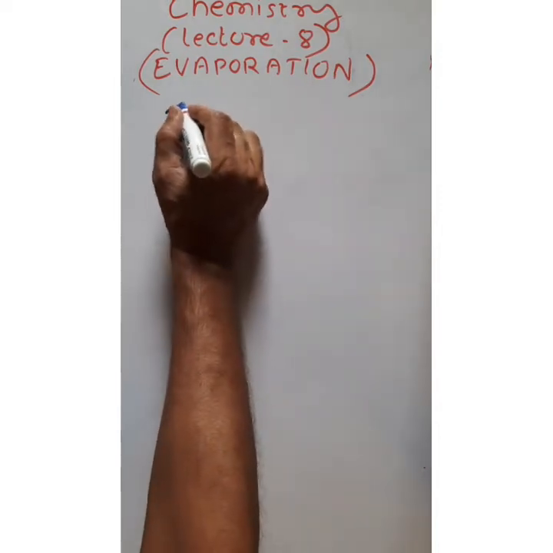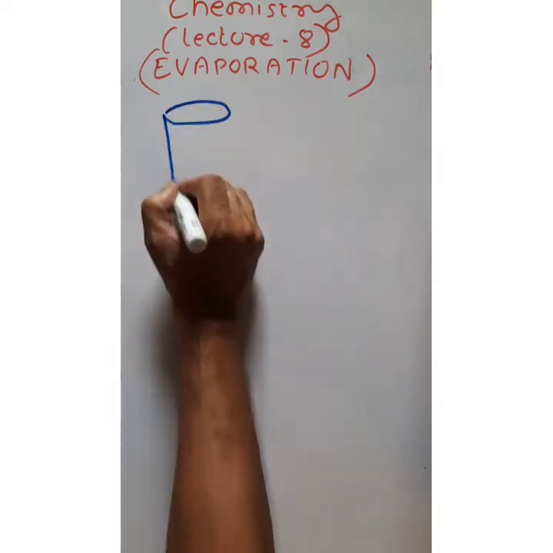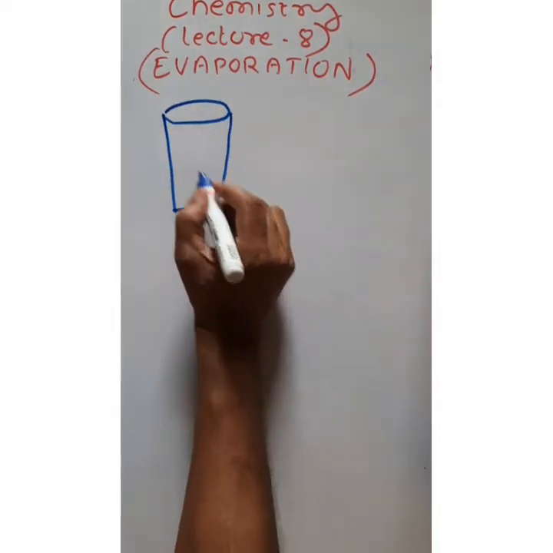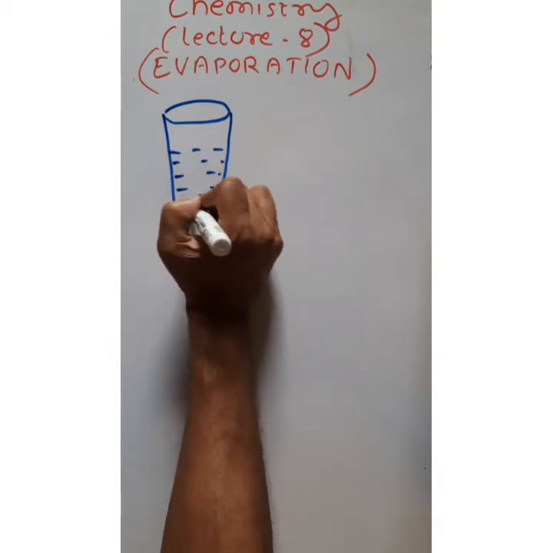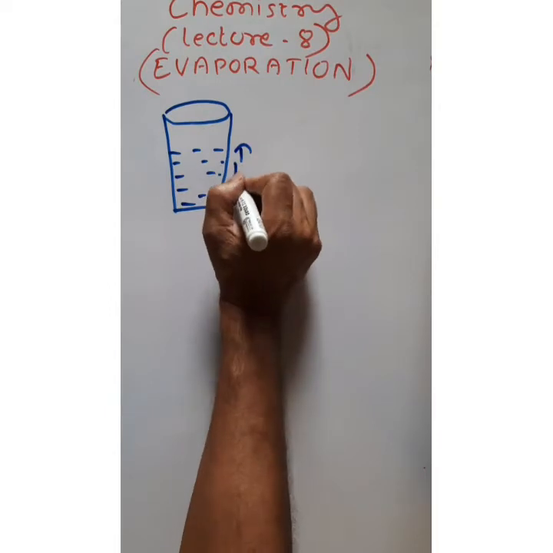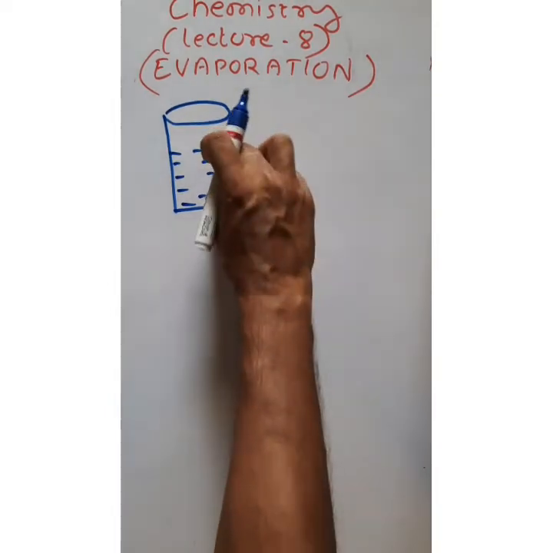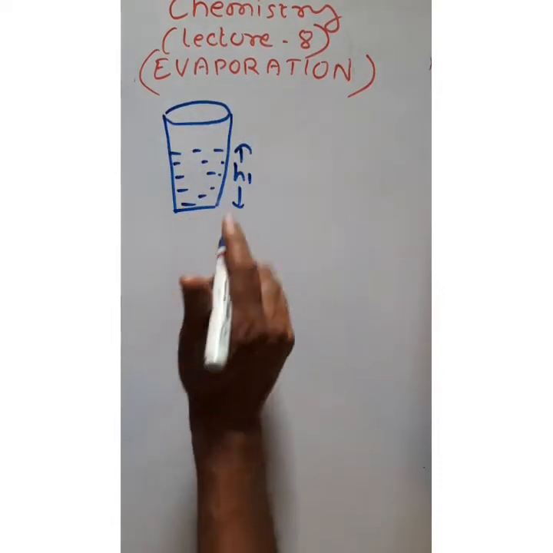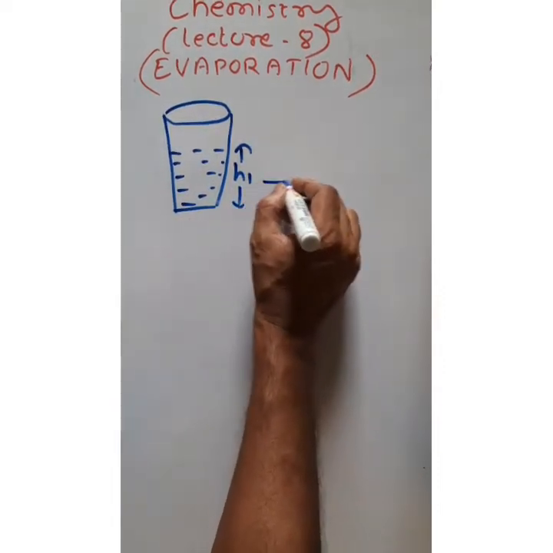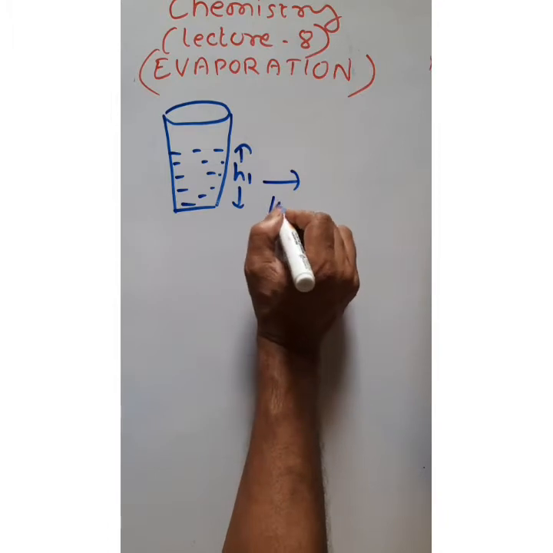So, you take a glass. Keep some water. Let us say the level of water is H1. H1 is the height of the water content inside the glass. Now keep this water for 10 hours.